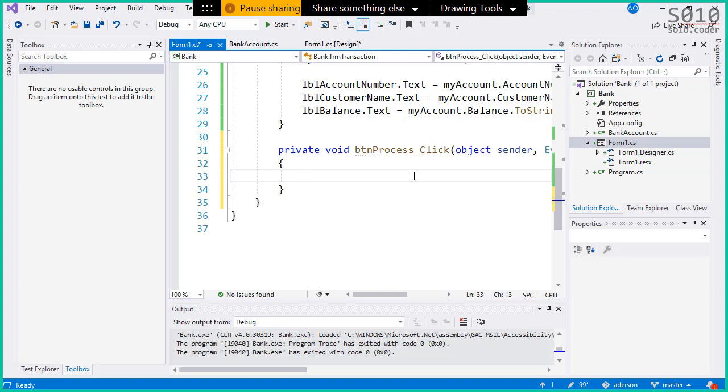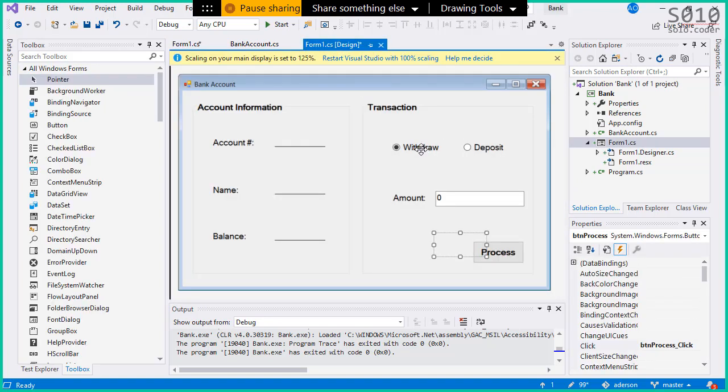Anyone in the chat? What should I do here? First off, what do you think? Come on, wake up, get your coffees. Yes, verify the account details. Let's check which radio button is selected there. So we will check whether withdraw or deposit is checked.